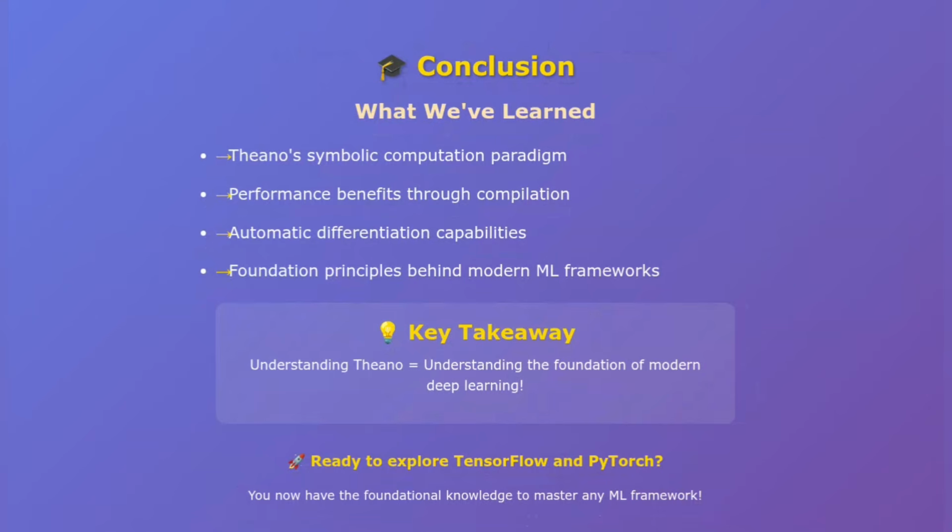So there you have it, a complete introduction to Theano and Python. We've covered what Theano is, why it was revolutionary, how to install it, the basics of symbolic computation, practical examples of mathematical operations, and how it enabled the deep learning revolution. Now, while Theano development has ended, the concepts and principles we've discussed are absolutely fundamental to understanding modern machine learning frameworks. Whether you're using TensorFlow, PyTorch, or JAX, you're using ideas that were pioneered in Theano. Understanding these fundamentals will make you a better machine learning practitioner.